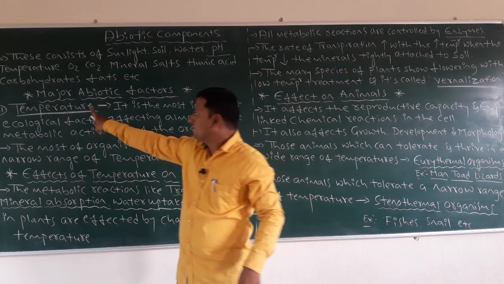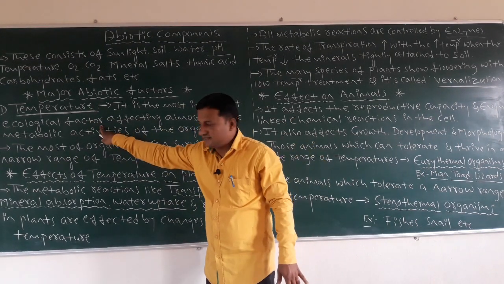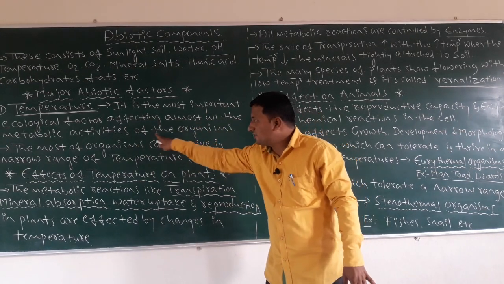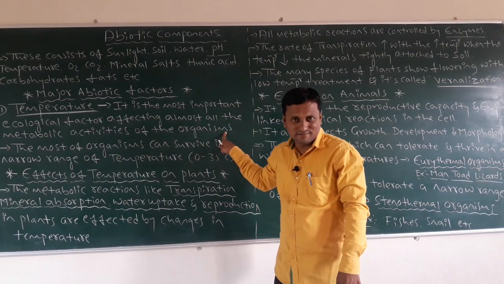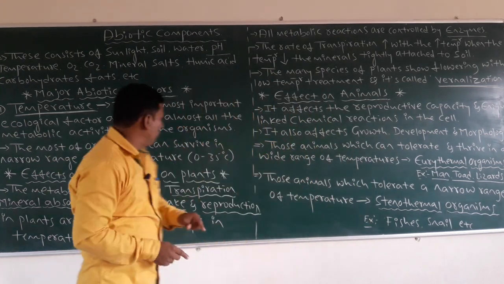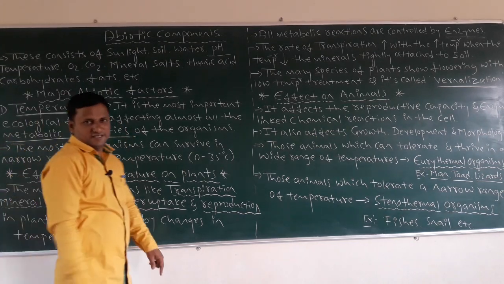It is the most important ecological factor affecting almost all the metabolic activities of organisms. Just think about the main important point: metabolic activities.